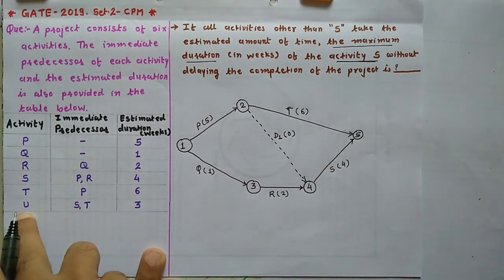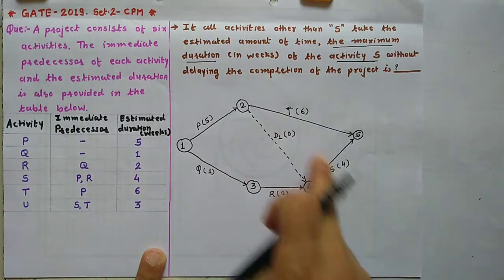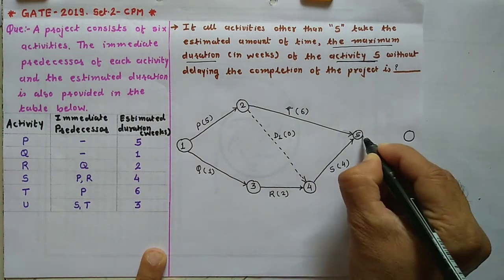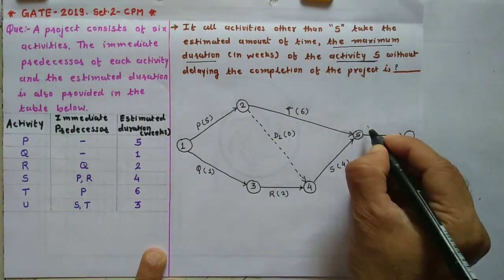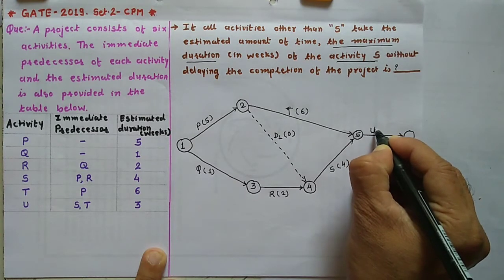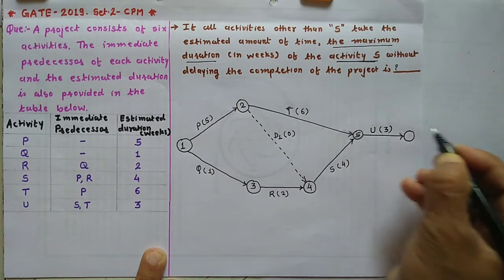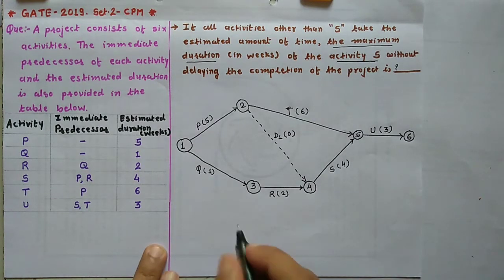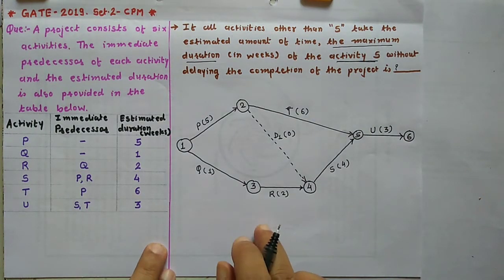And the last activity is U, predecessors S and T. So this is your last activity U and the time duration is 3, and this is the event number 6. So this is our network diagram.